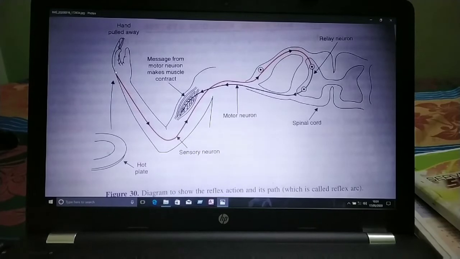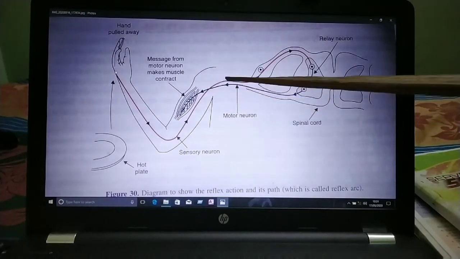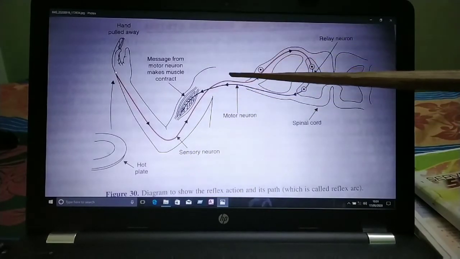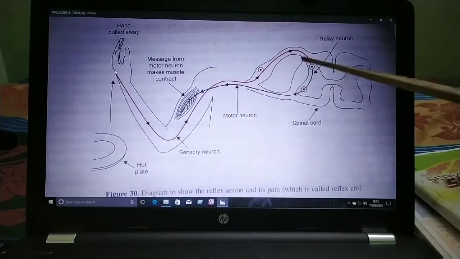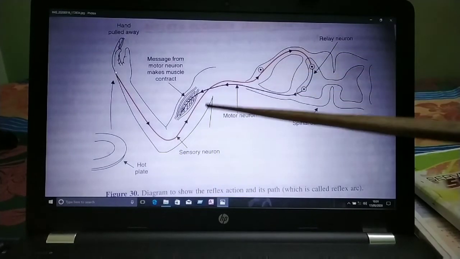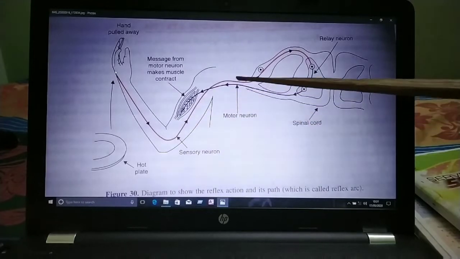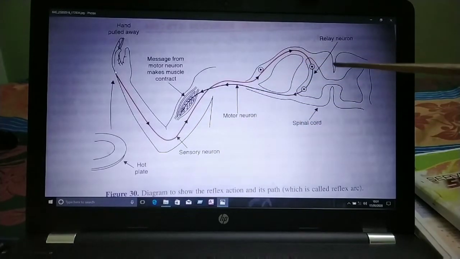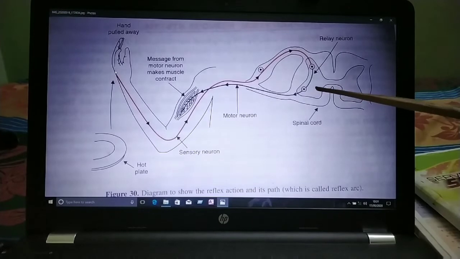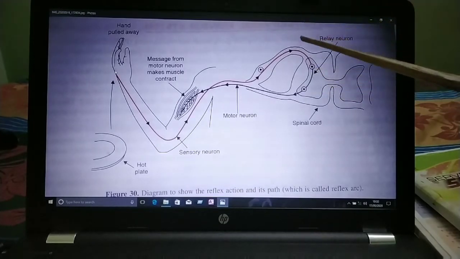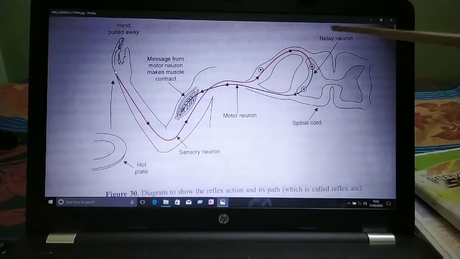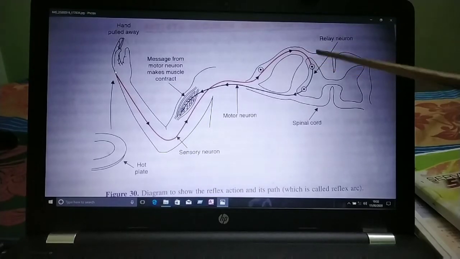From the spinal cord, it is again transmitted to the relay neuron. This portion is the relay neuron.